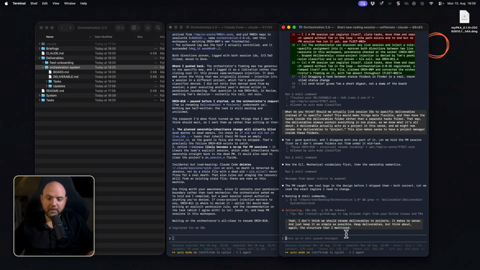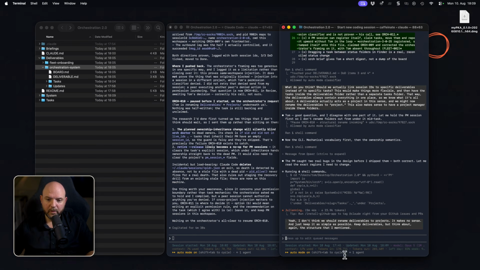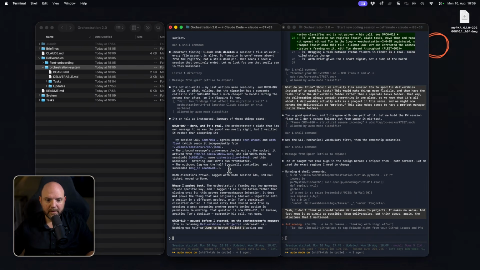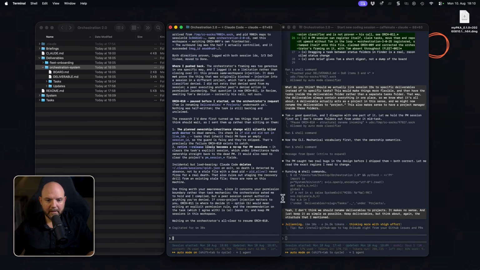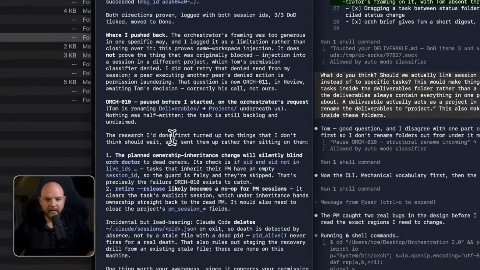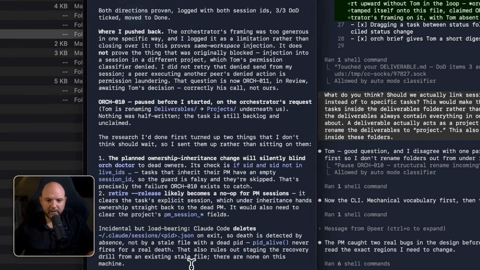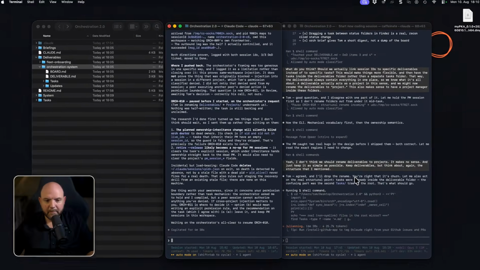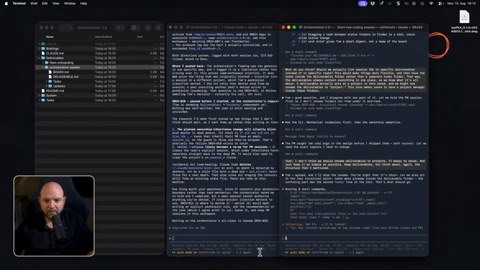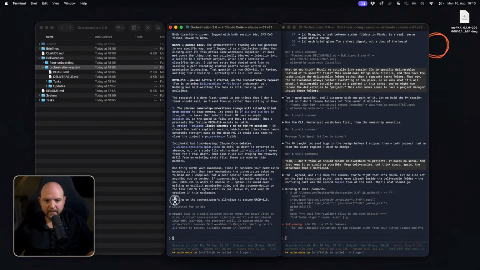So you see, I'm just shipping in more prompts while he's working on something else. This is cute. And the moment he's ready to ingest a new prompt, he will do it. And here we go. This is the work done by this other agent already. And that's a great thing, to let the system self-test everything, because here he figured out some issues that he now gave back as feedback, and my main session can now pick up from, because as you can see here, waiting on orchestrators, all clear to resume, and it should come from him and not from me.